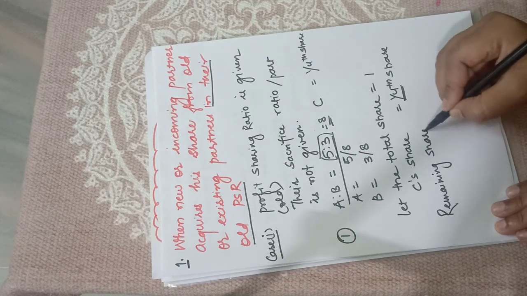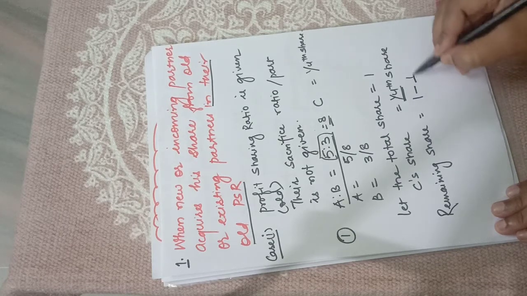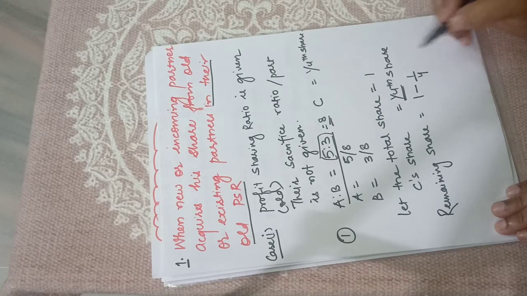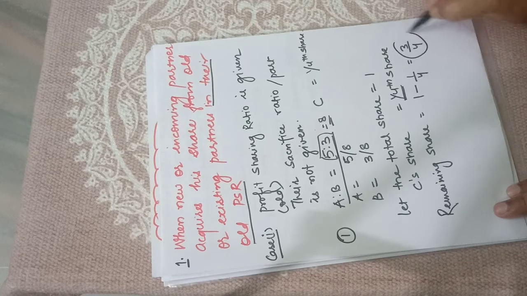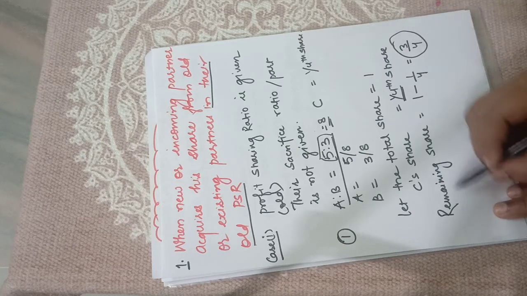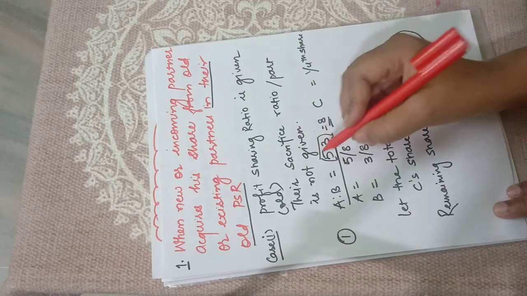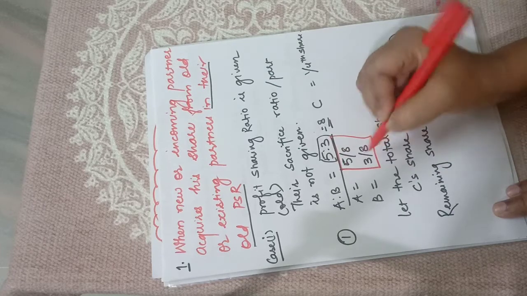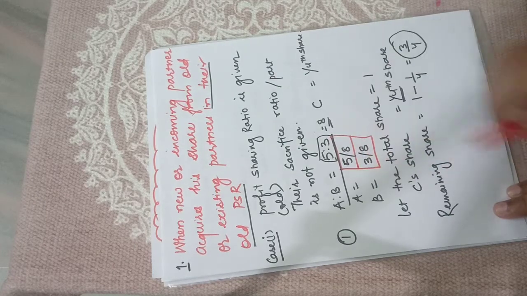If out of 1 we are giving 1/4 to the new partner, then the remaining 3/4 is of the old partners. So what was their old share? Their old share was 5/8 and 3/8. This is given to us.